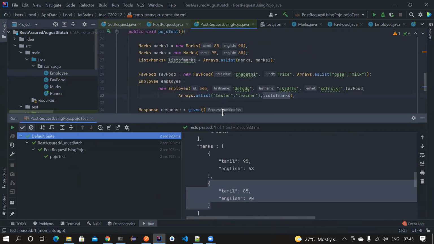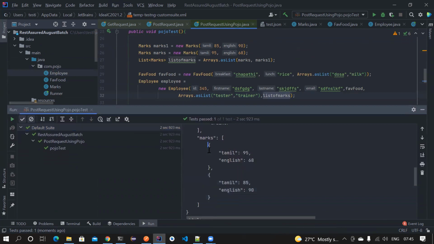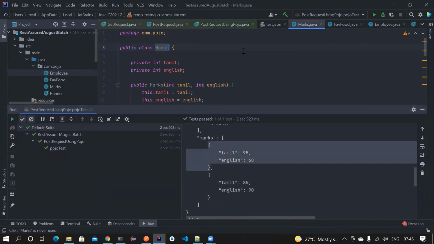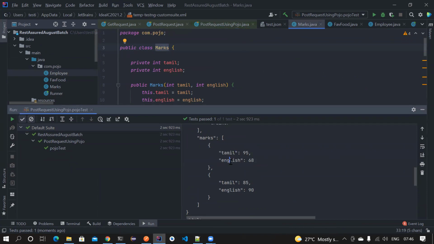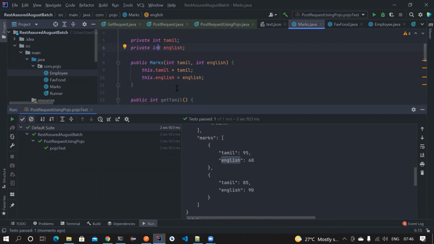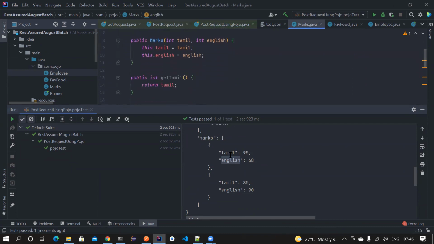It's all about understanding the concept. So the concept is that marks is a JSON object. What I have done is created a new class. It has two fields, Tamil and English, both of integer type. So private int Tamil, private int English, and then I created a constructor. You can also use getters and setters, whatever, to set the values.